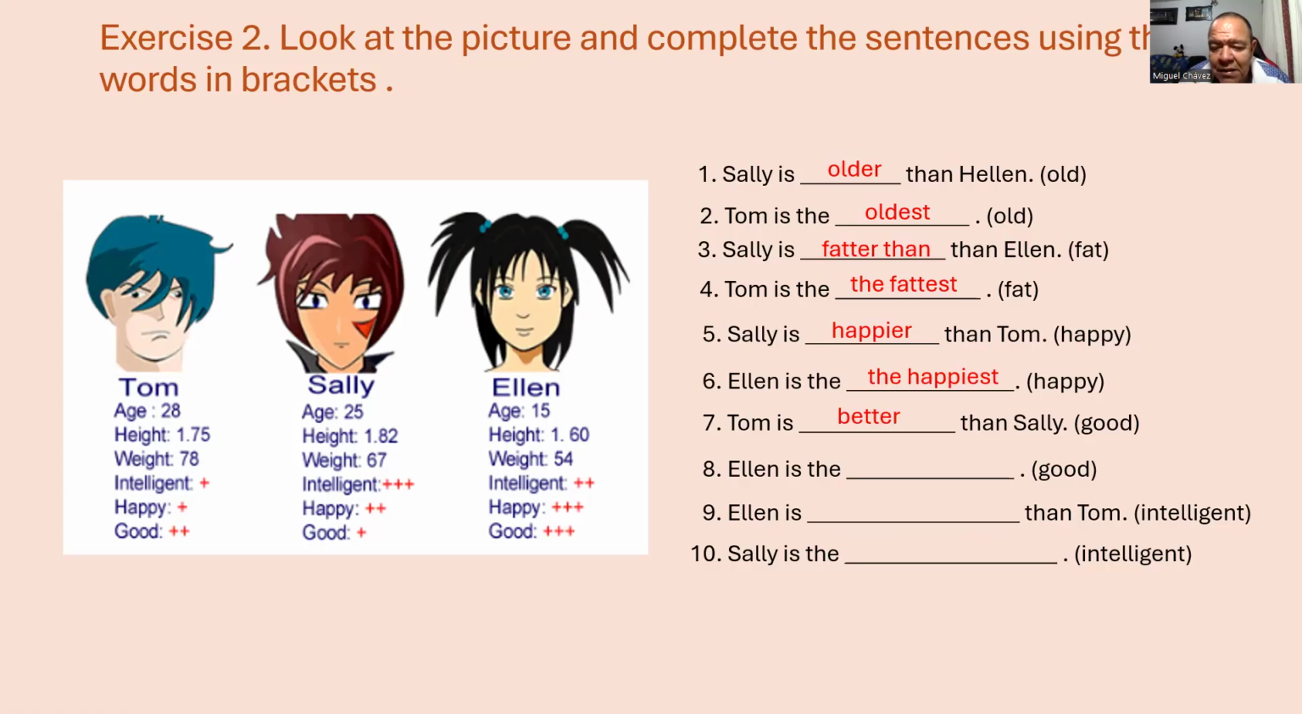Number 7. Tom is better than Sally. Number 8. Ellen is the best. Number 9. Ellen is more intelligent than Tom. Number 10. Sally is the most intelligent.